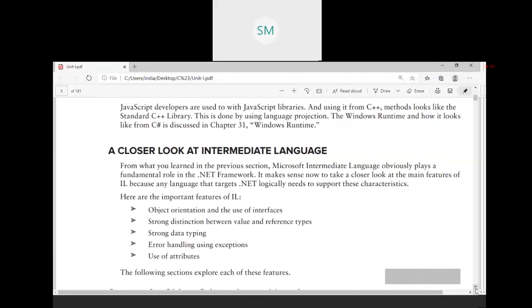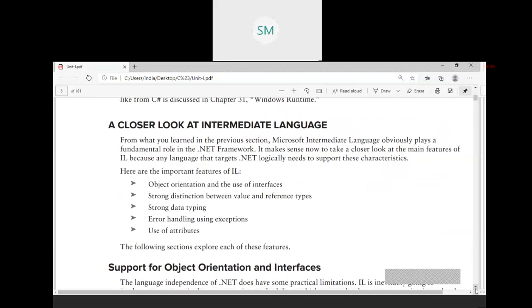Now we'll see the important features of intermediate language. What are the important features of intermediate language? First one is object orientation and the use of interfaces. You know what object orientation is? What is an object? Anything that is defined by using a class.